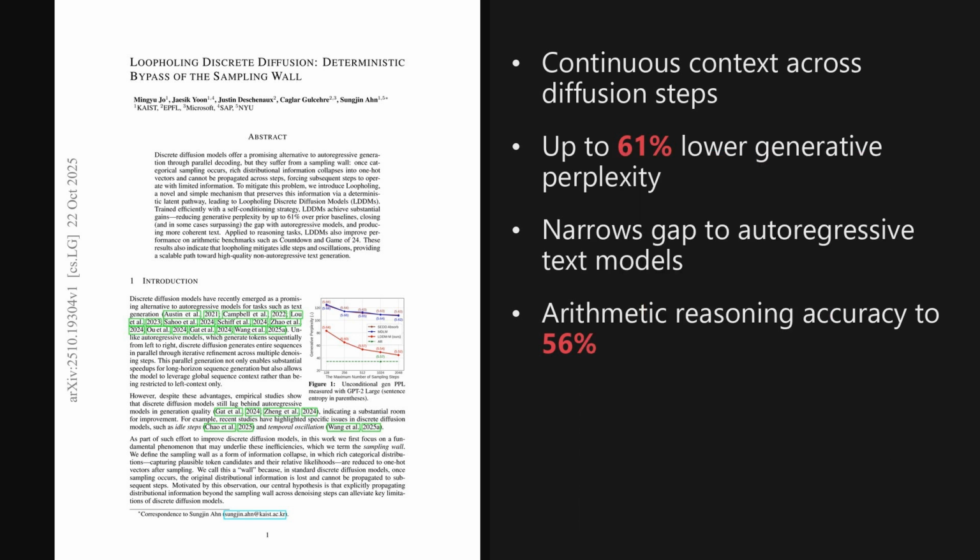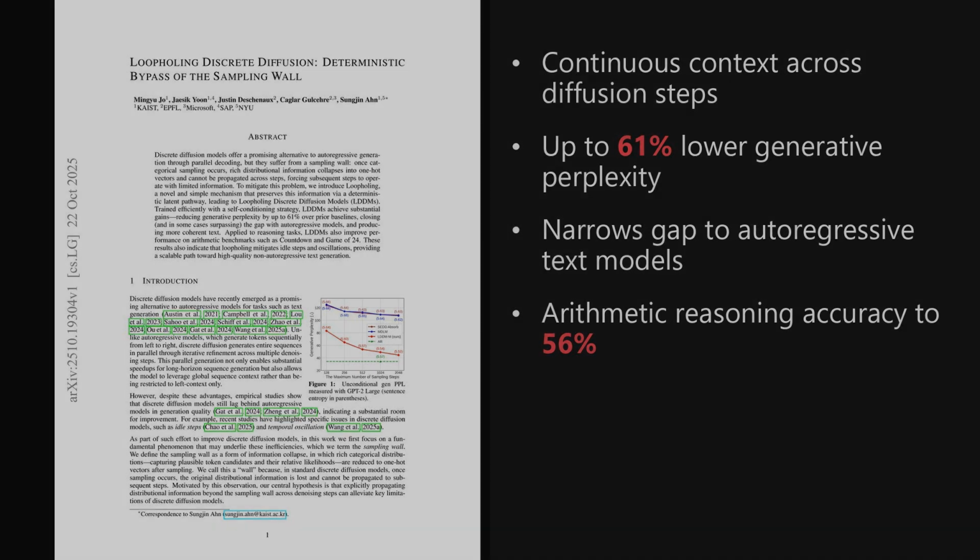I'm Alex. Today we're looking at a paper from the Hugging Face trending list, published on October 22nd, 2025, about 2 days ago. The big result is a simple loopholing mechanism that carries continuous context through discrete diffusion steps, cutting generative perplexity by up to 61% over prior baselines. The paper is titled Loopholing Discrete Diffusion, Deterministic Bypass of the Sampling Wall, and as we'll see later, the gains are surprisingly broad. In short, this paper narrows or even surpasses autoregressive quality, boosts arithmetic reasoning like countdown and game of 24, and reduces idle steps and oscillations with efficient self-conditioning.